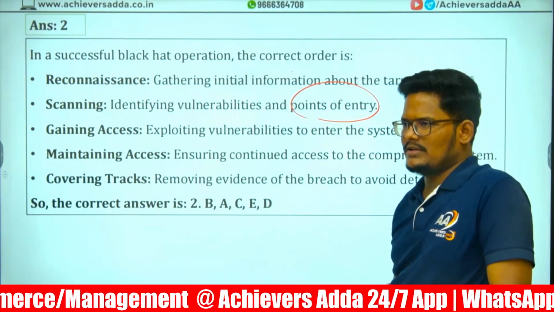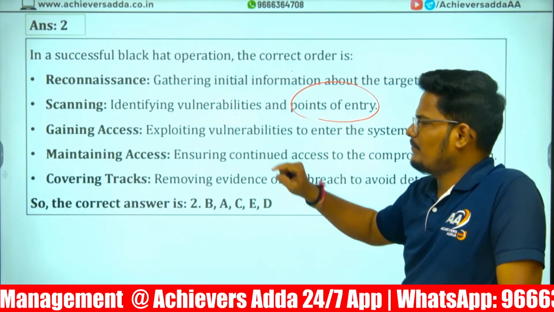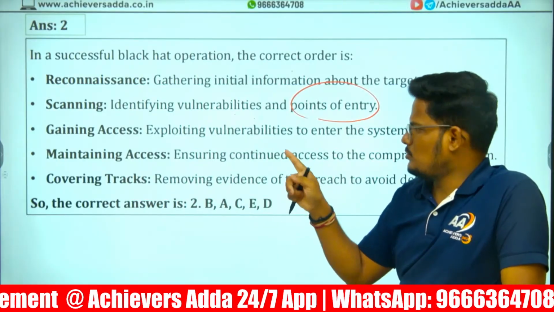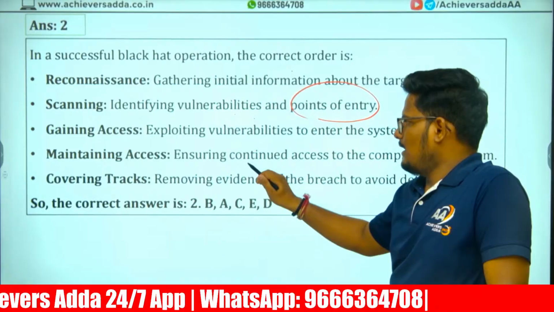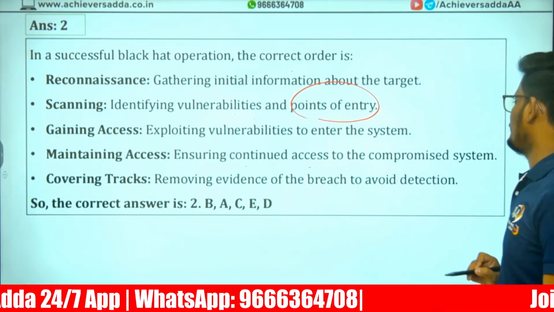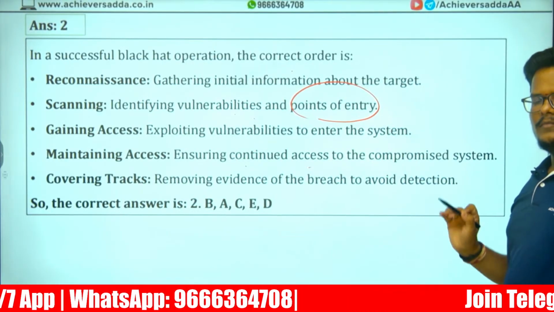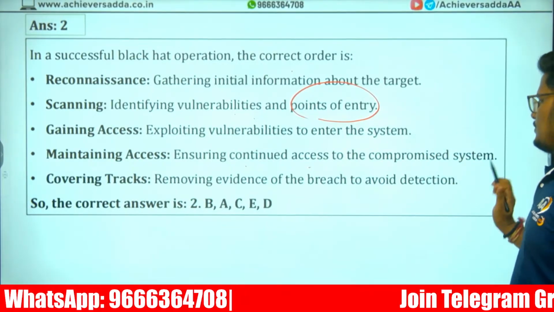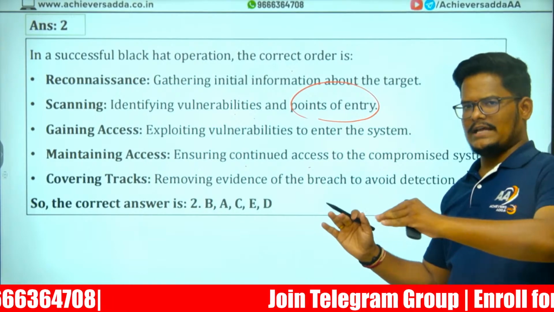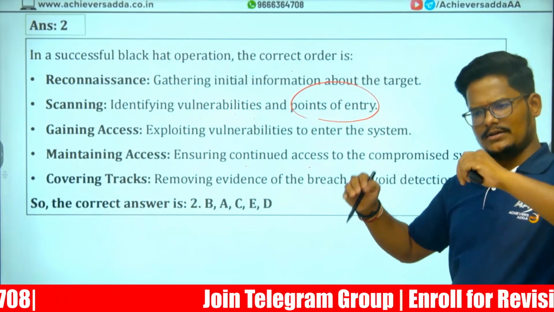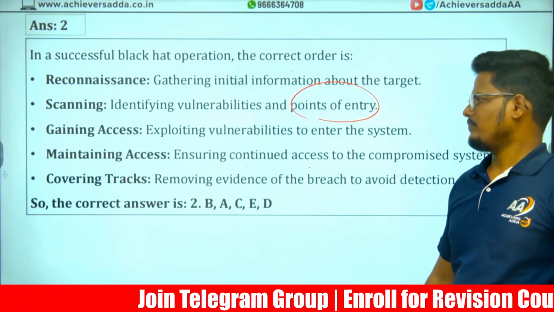Gaining access: slowly, their weak points will be identified here. We will be entering the system through those weak points. Ensuring continued access to the compromised system. Right? So whatever access you got, you entered, and you are maintaining that connection.